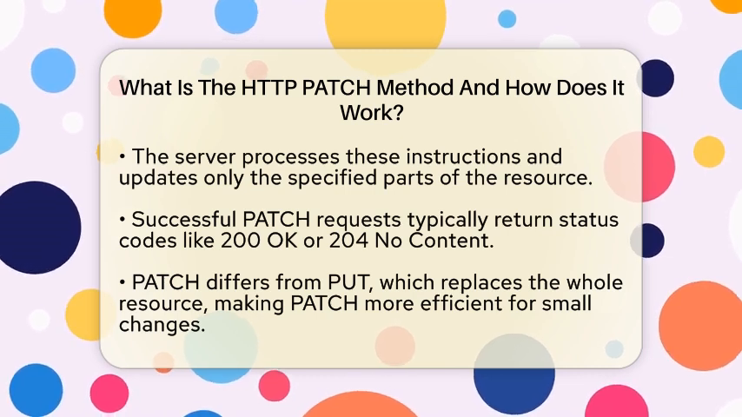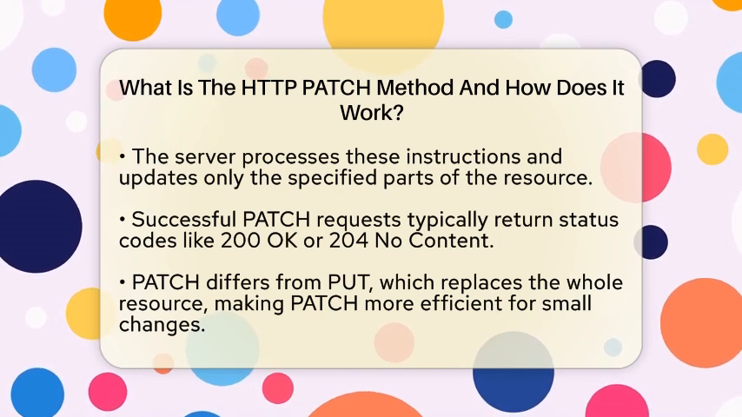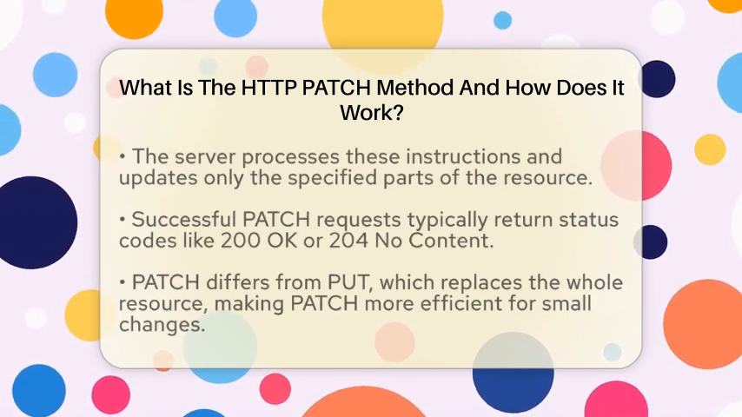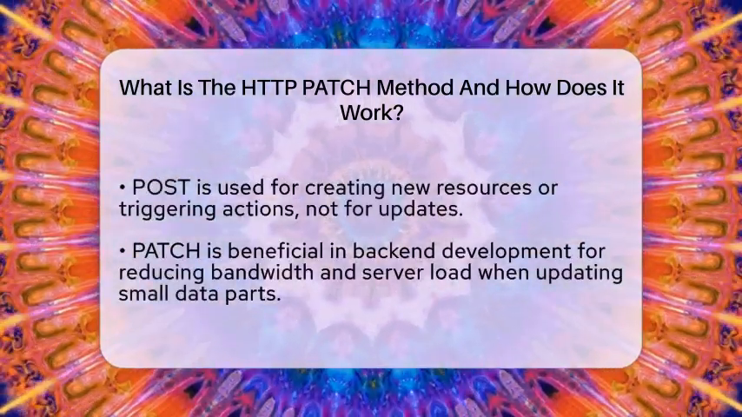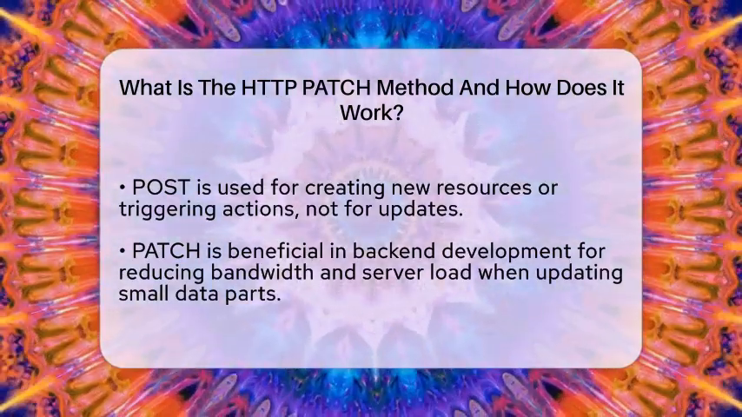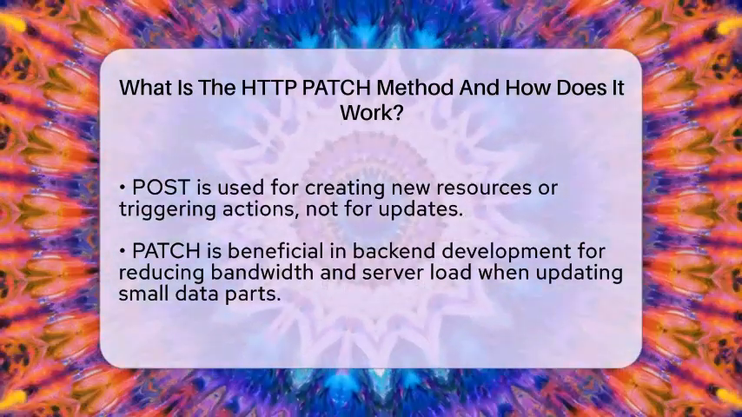Once the server updates the resource, it responds with a status code. If everything went well, you might see a 200 OK, meaning the update was successful. Or sometimes, it responds with a 204 No Content, which means the update worked but there's no new data to send back. Now, how is PATCH different from other HTTP methods?